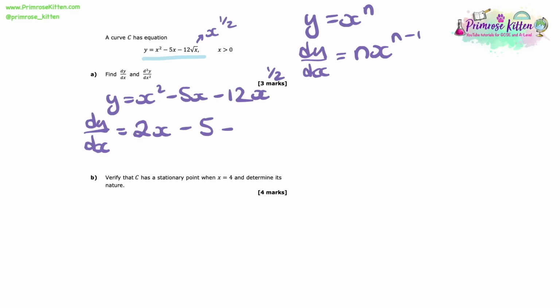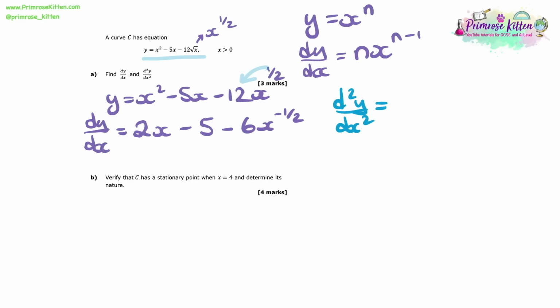Next up, we need to differentiate the minus 12x to the half. To do this again, we need to multiply through by the power and then take 1 away from the power. So when we do minus 12 times a half, we end up getting minus 6. And when we take 1 away from a half, we get minus a half. So that final term is minus 6x to the minus a half. So now we've got our dy/dx.